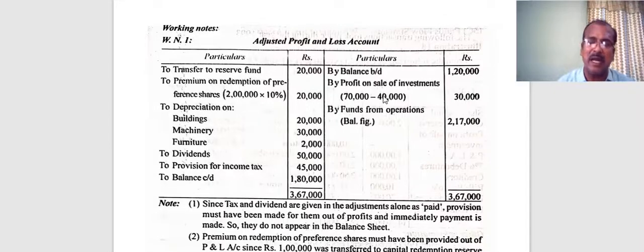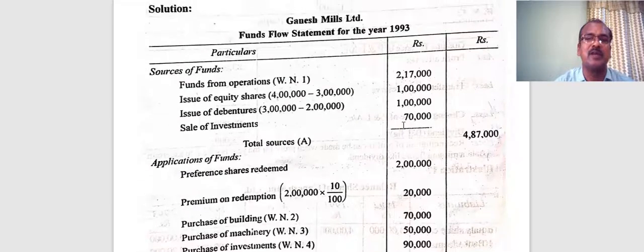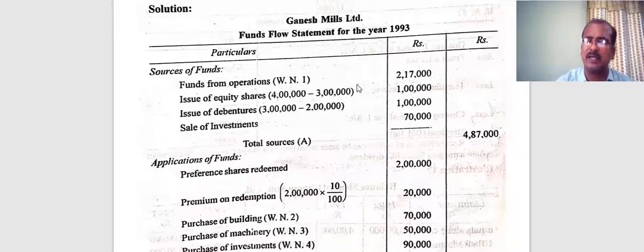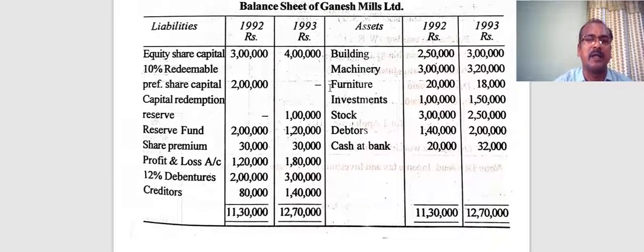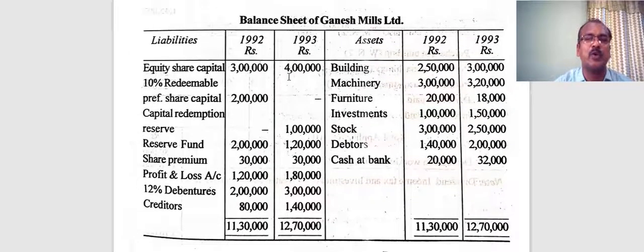Now they have balanced the ledger and come to know the balancing figure as 2,17,000 rupees, named funds from operations of the business. Now let's quickly get into the funds flow statement. Funds from operations, calculated by preparing the adjusted P&L account, is 2,17,000, and you can have a look at the items in the balance sheet liability side. Equity capital: they have issued equity shares valued 1 lakh rupees.